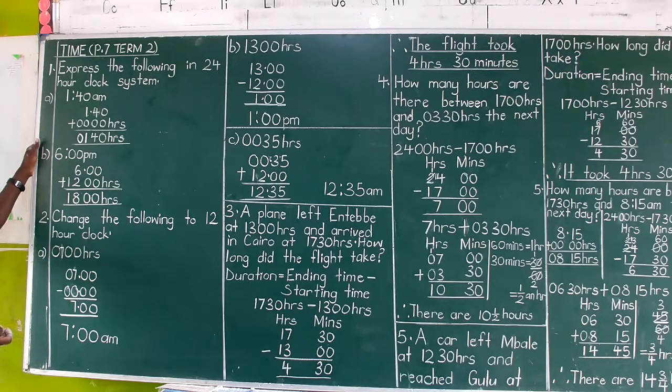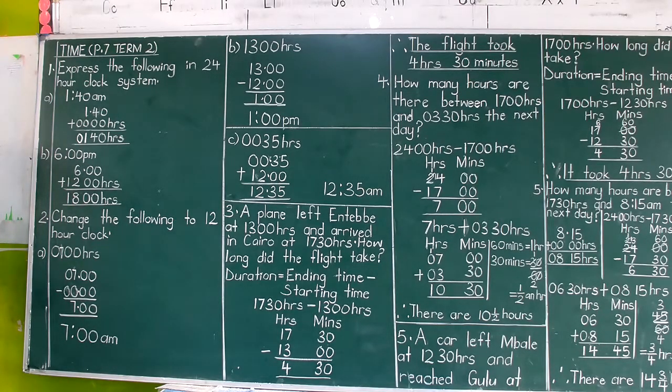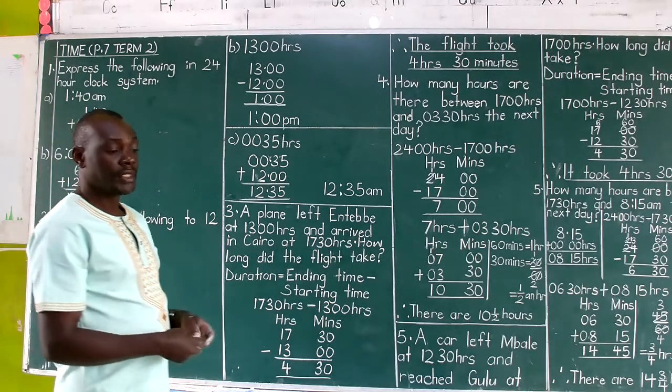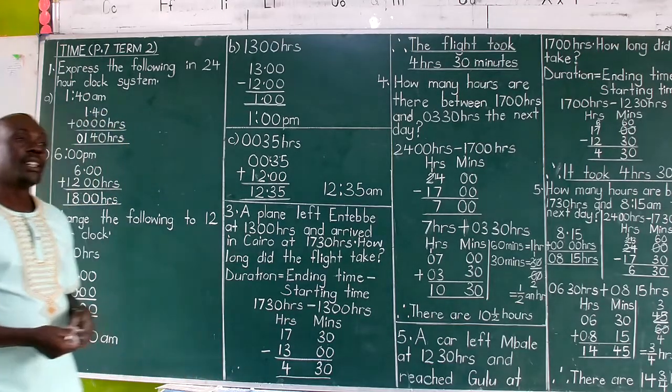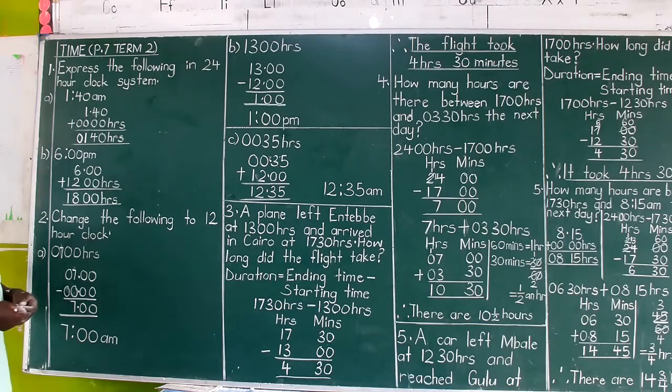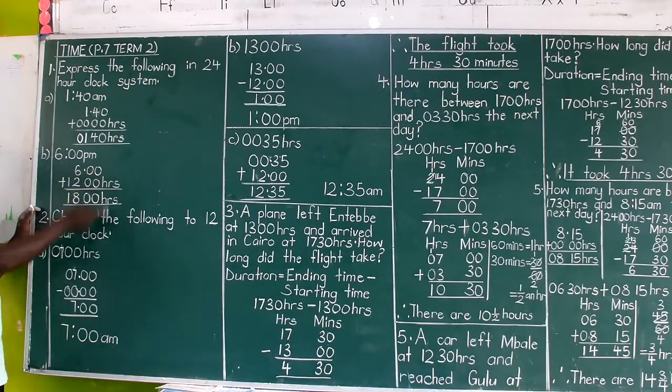Like you see, part B, convert 6 p.m. to a 24-hour system. Now that p.m. means after the noon, meaning you must put the noon into consideration. Noon, I say, is a midday or half of a day which contains 12 hours. So it means after losing the noon, I've got 6 hours. So bring back the noon to know the actual time. So get 6:00 plus the noon of 12:00 hours, and then add: 0 plus 0, 0 plus 0, 6 plus 2 is 8, and then 1.